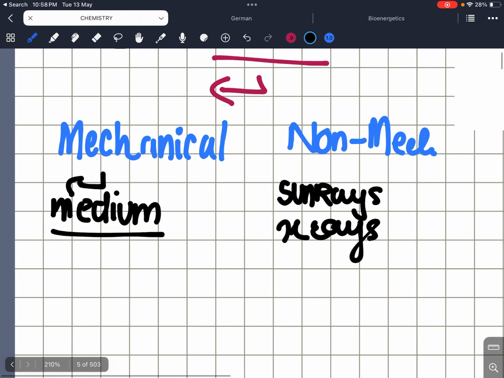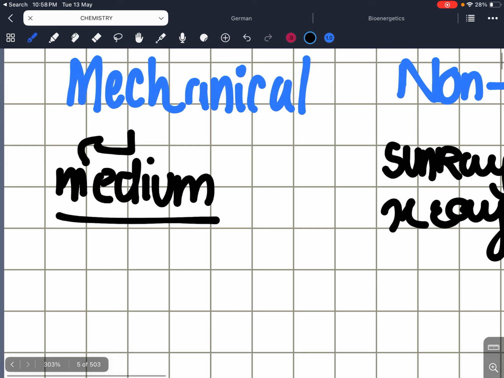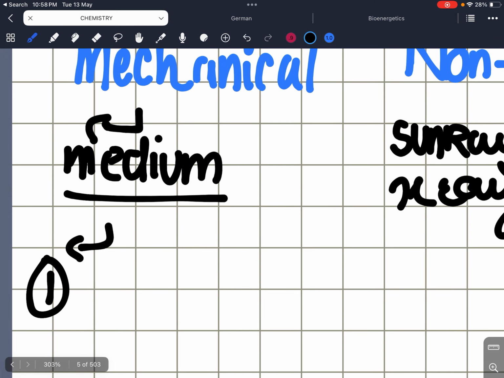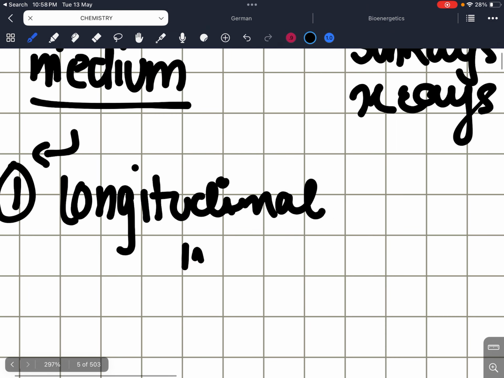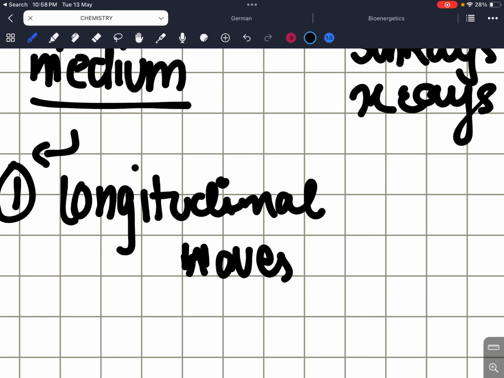And now in mechanical waves, we also have two types of waves. One is longitudinal waves, right? So what are longitudinal waves? Longitudinal waves are in total something which creates a 90-degree angle.